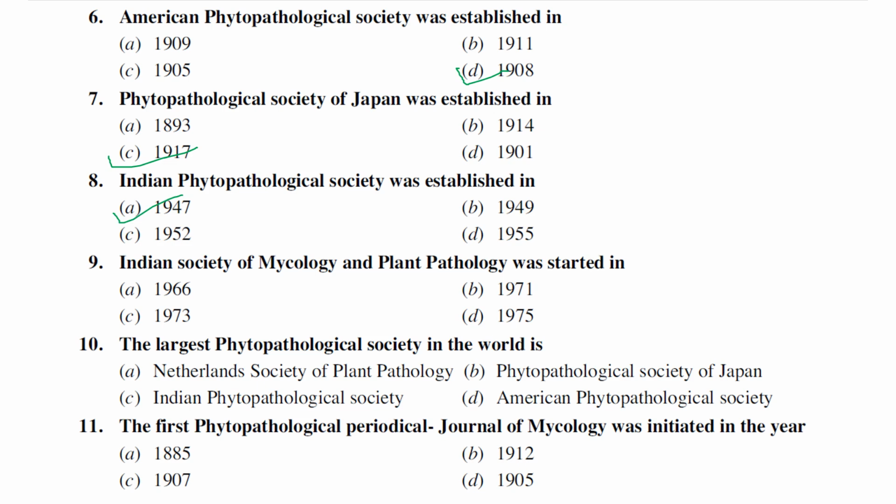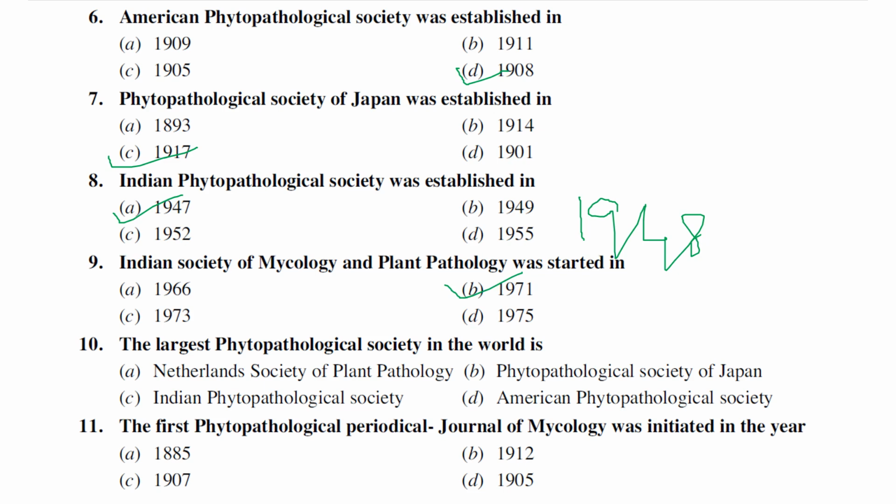And if the option of 1947 was not there, you can go with the option of 48, because it came into enforcement or complete action in 1948. That was founded by B.B. Munkur. And the next one is the Indian Society of Mycology and Plant Pathology, which was started in the year 1971. So these are all the societies and their establishment dates.